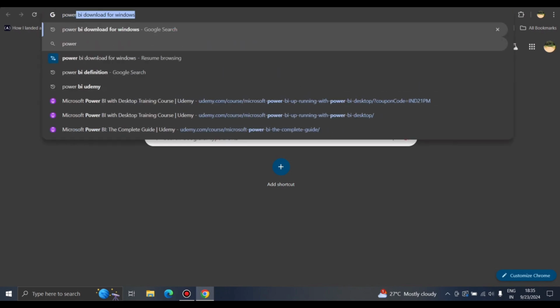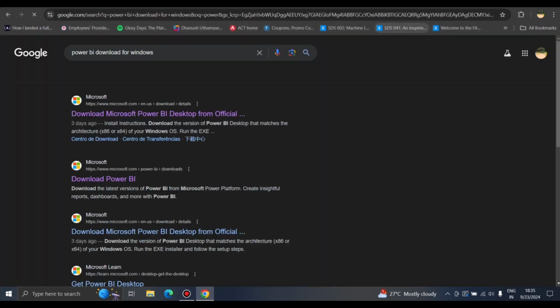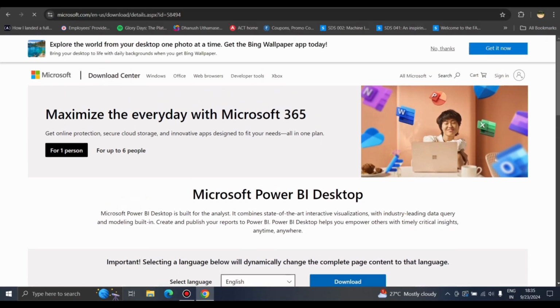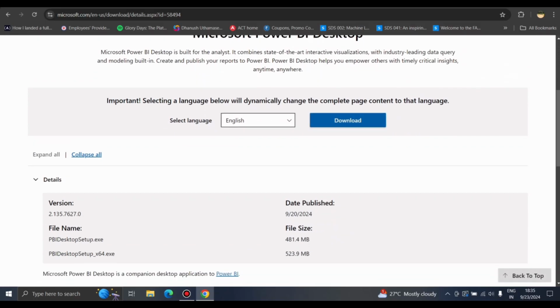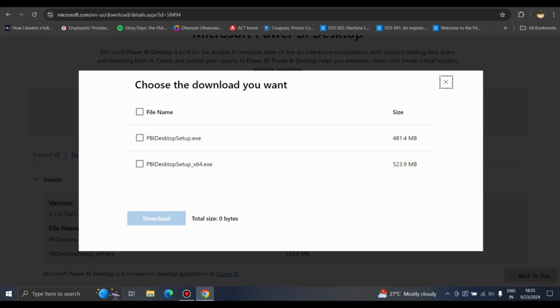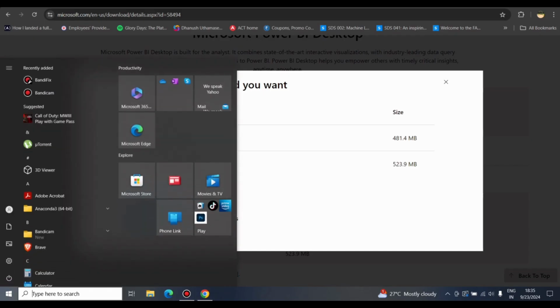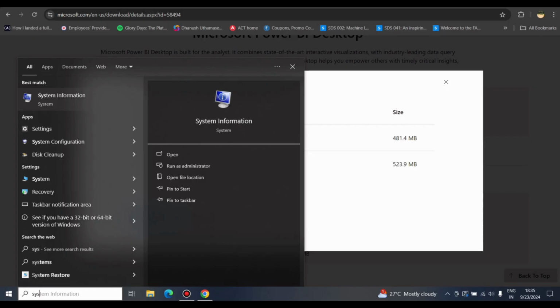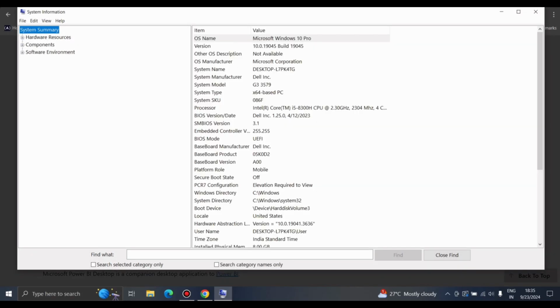Now we will install Microsoft Power BI. Power BI download for Windows. Now click on the official link. Now here we can see the download button. Click on it. To know if your system is 64-bit or 32-bit, go to Windows and type system info. Click on it. Here we can see the system type.